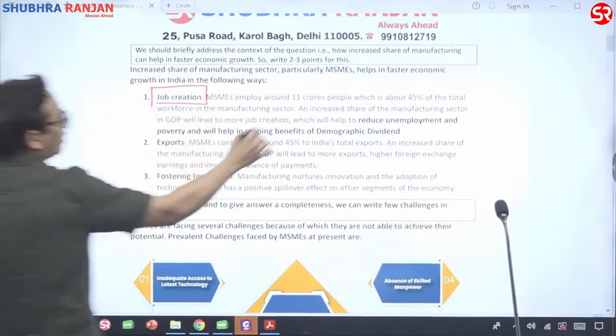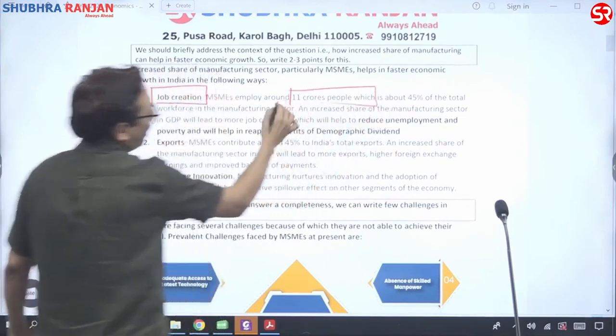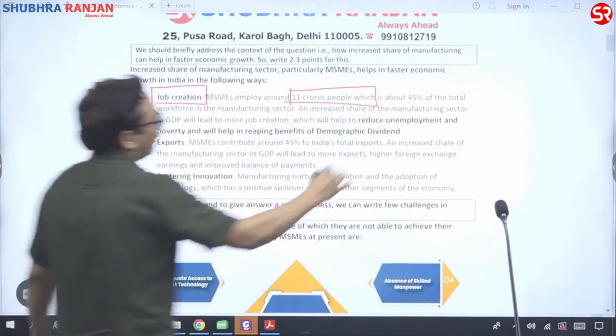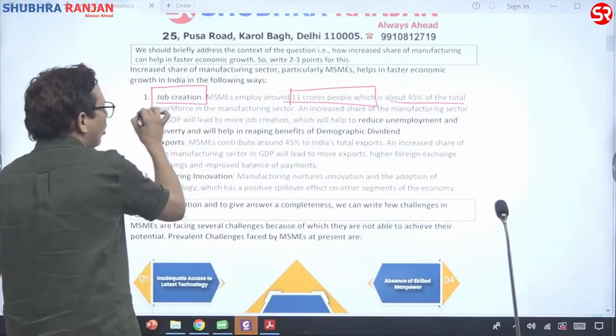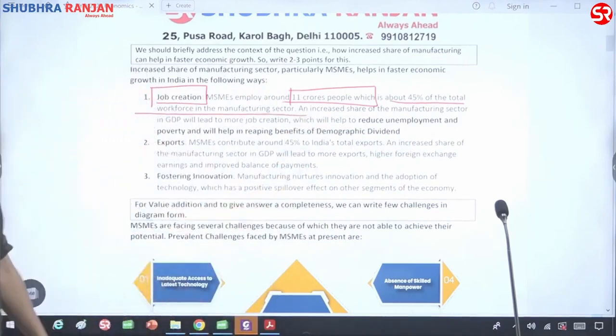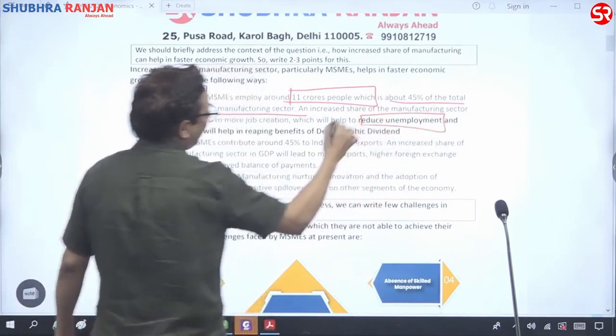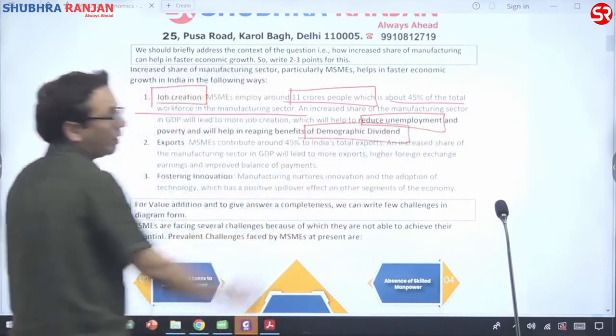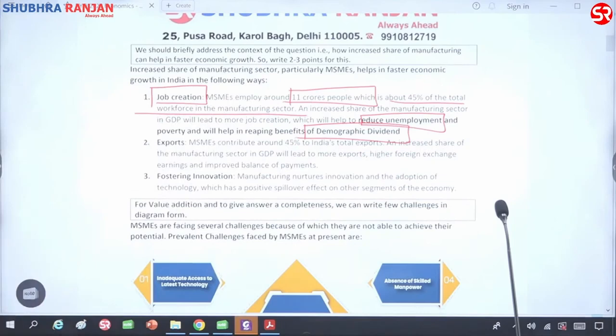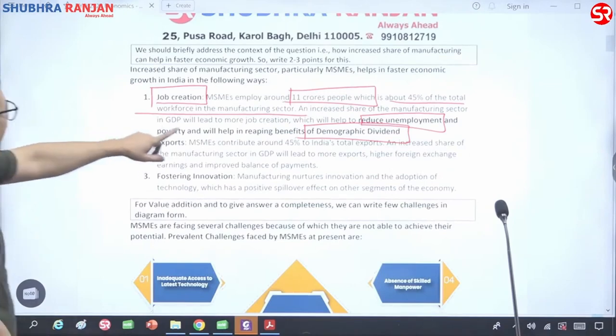Here again we write a fact. Employs around 10 to 11 crore people and contributes to around 45% of total workforce in manufacturing sector. Another advantage is it will be reducing unemployment and helping us get demographic dividend. Keywords are necessary to write. I hope you are able to understand the keywords. Demographic dividend is a keyword, right? Unemployment is a keyword, right?